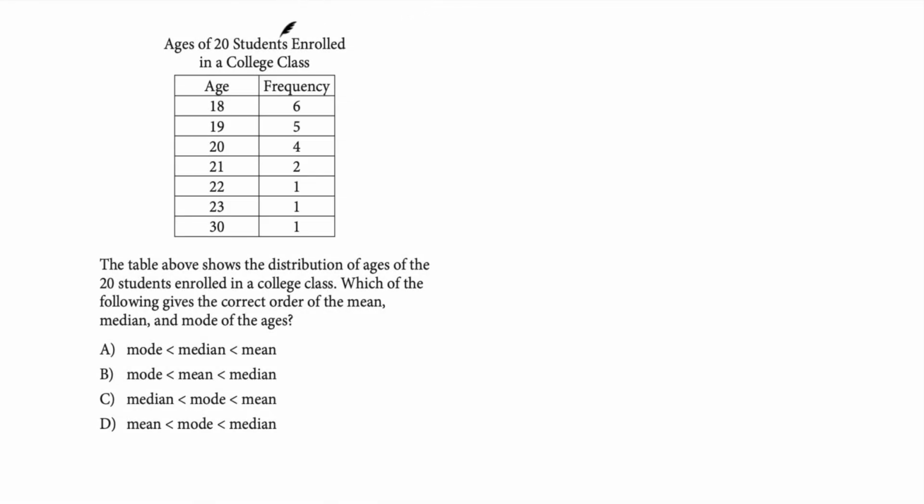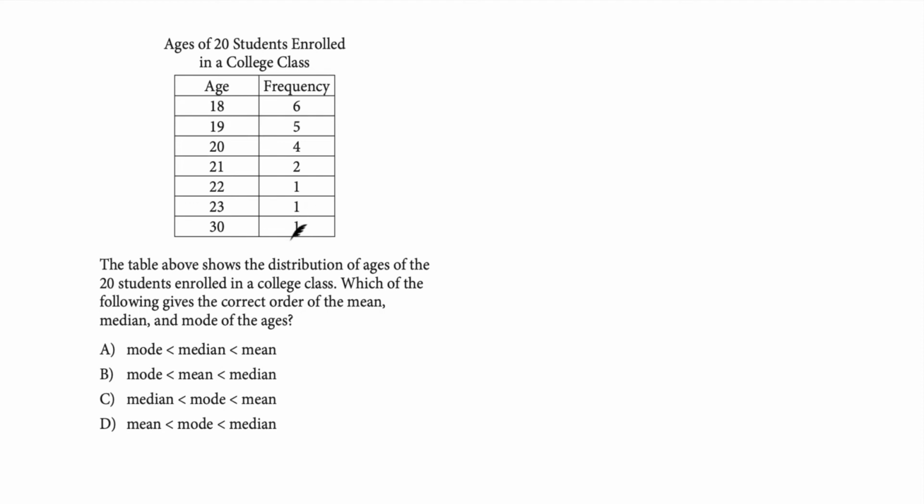Next question. Ages of 20 students enrolled in a college class. We have the age, we have the frequency. This is frequency, this is our X. The table above shows the distribution of ages of the 20 students enrolled in a college class. Which of the following gives the correct order of the mean, median, and mode of the ages? Okay, interesting. We need to calculate all these three.